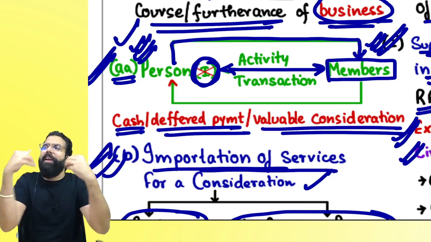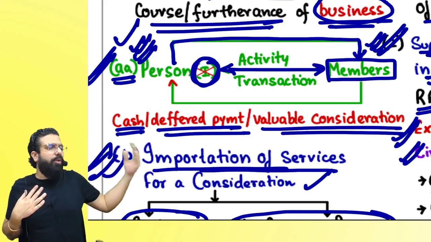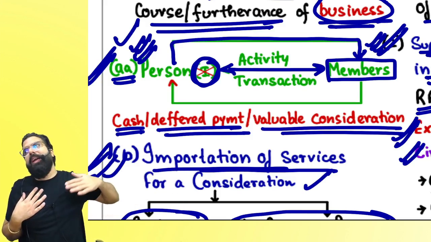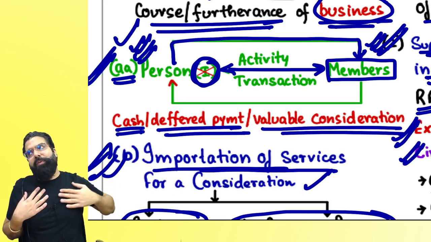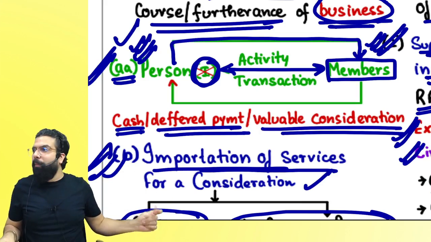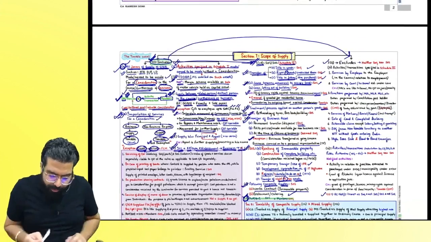When it is supply, it includes both supply of goods as well as supply of service. So if there is a club doing an activity or a transaction with the member, or the member doing a transaction or activity for the club, then always it is a supply. Are we clear everyone? Both are deemed to be distinct persons. Yes sir, we all got it.